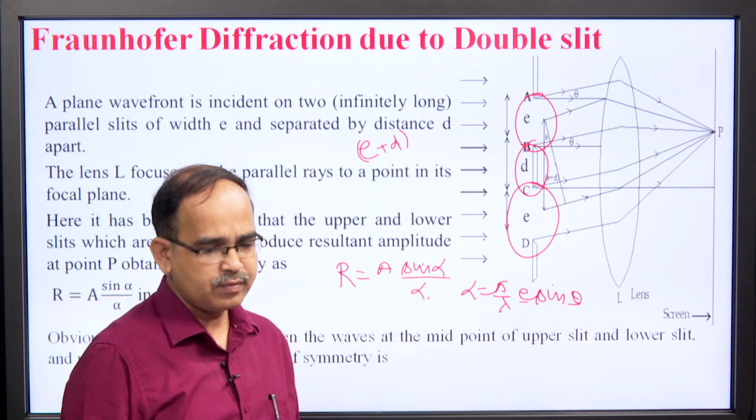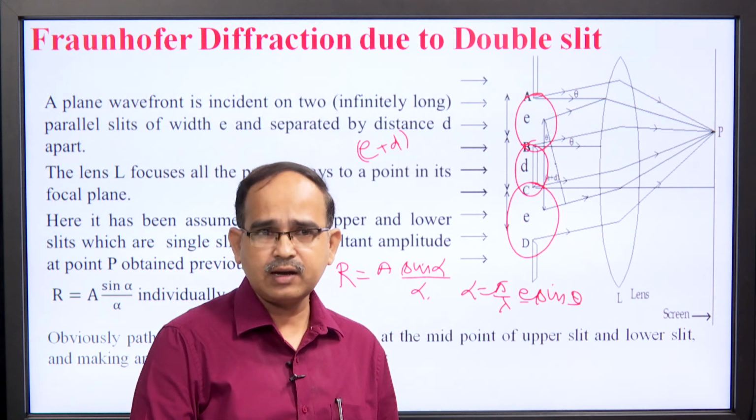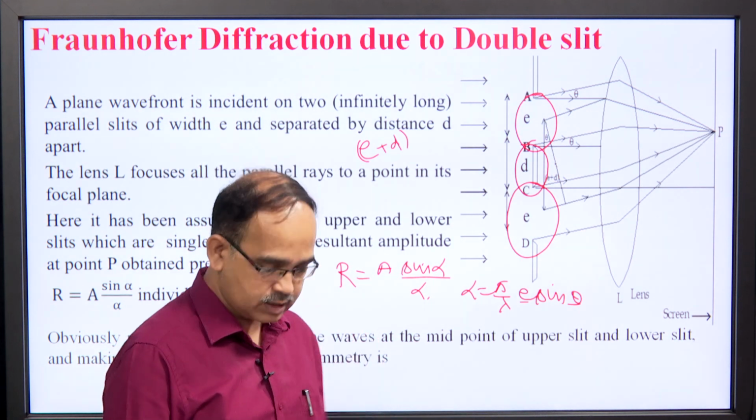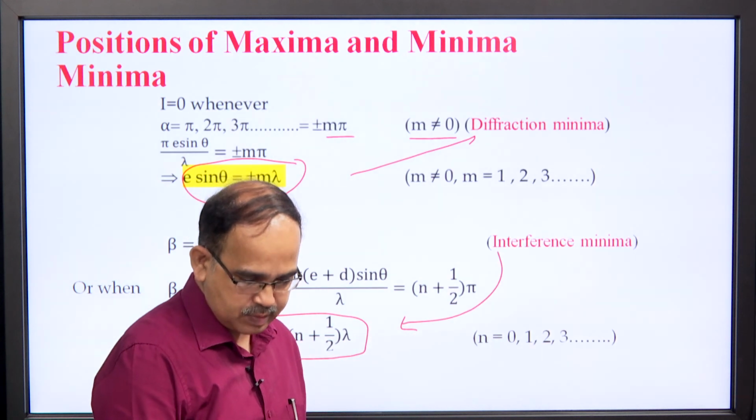In case of Fraunhofer diffraction due to double slit, we used the result of single slit directly, then assumed that two coherent sources are interfering, and the resultant was obtained. Then we have seen missing orders in double slit.